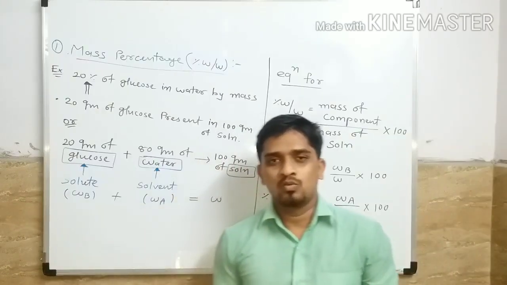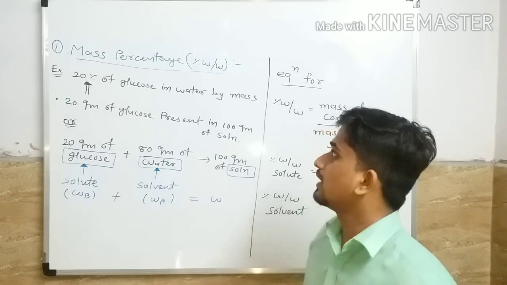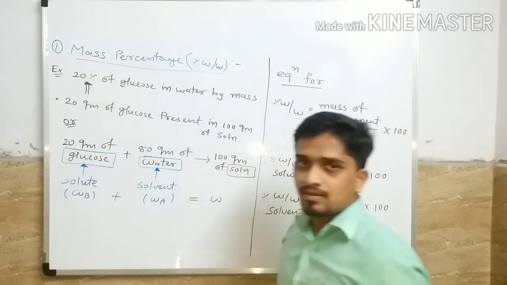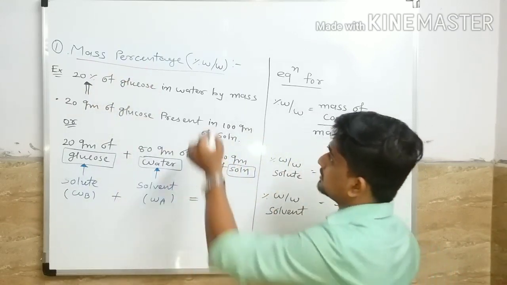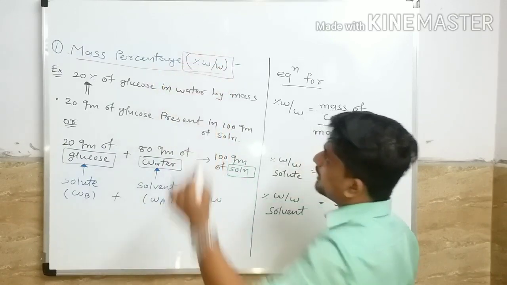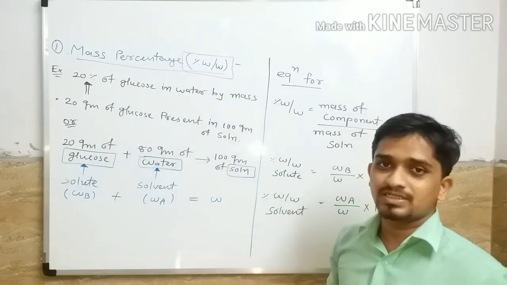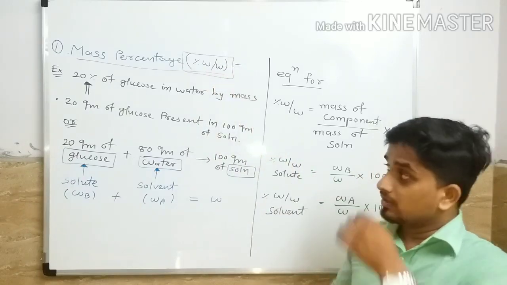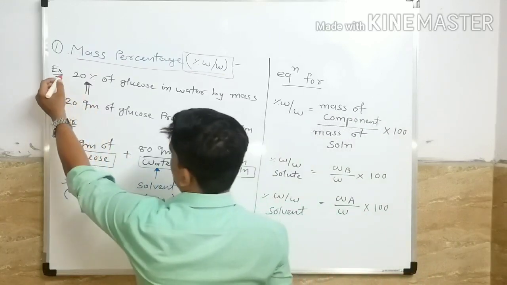Okay, now we are going to study one by one all the terms. First, we are going to understand mass percentage. I already told you that mass percentage is symbolized by percentage W by W. This term we are going to understand with one example.